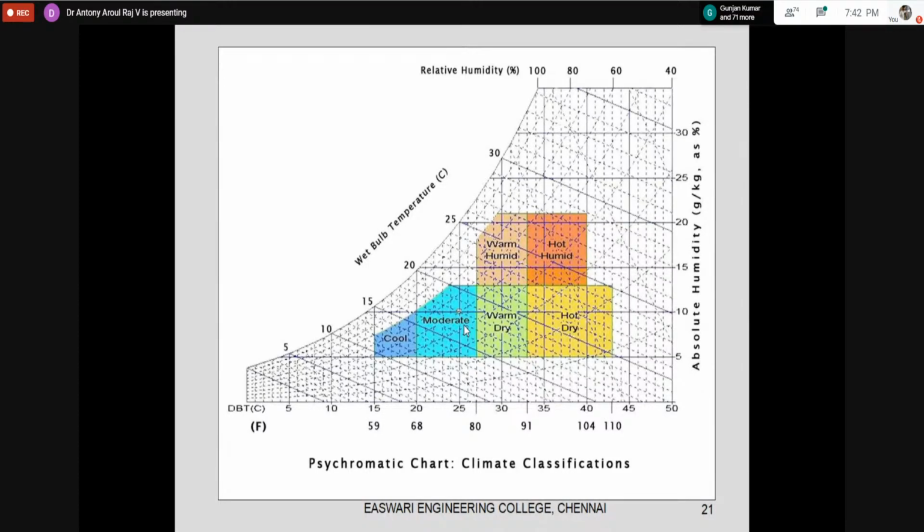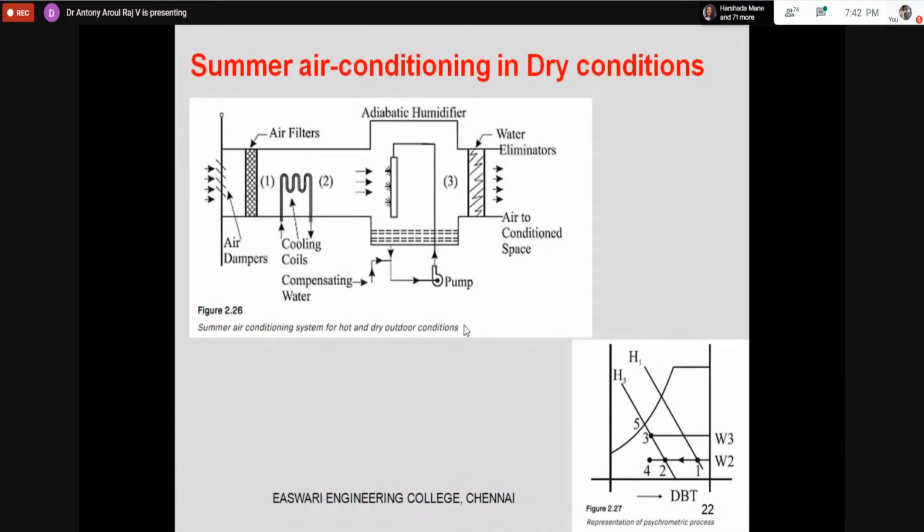Okay, fine. Summer air conditioning in a dry condition. As I already told, in the psychrometric chart the dry portion will be at high temperature and low humidity. So this is the plan. What I have to do is the cooling. Before this we have seen the adiabatic saturation process, that is using an air washer. In the dry condition, we can do that.